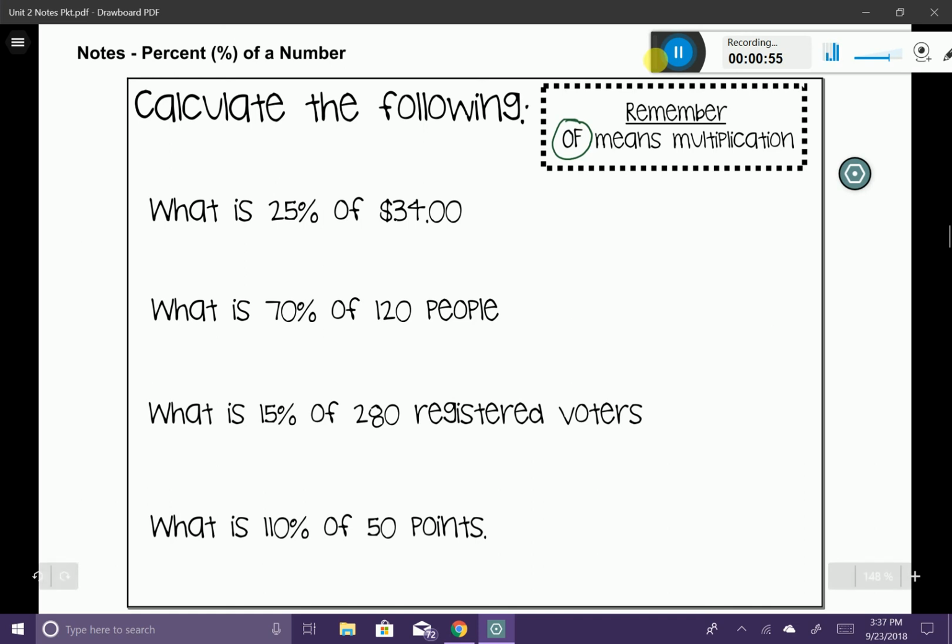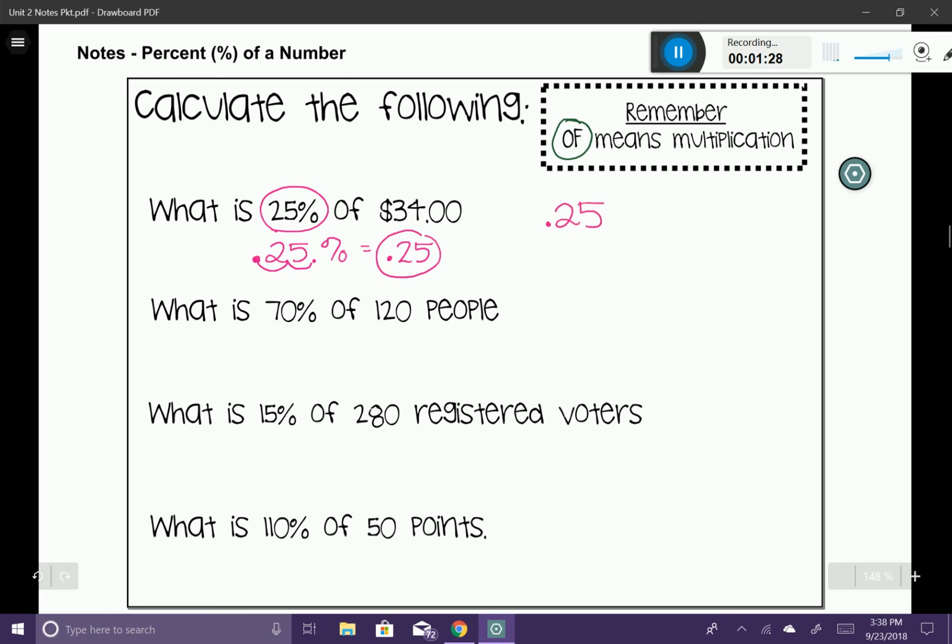What is 25%? Well, anytime that you have a percent, you have to take that percent and change it into a decimal. To do that, we started with this, 25%. We have to move it into a decimal by moving the decimal 2 times to the left, giving us 0.25 or 25 hundredths. Now, this is going to be the decimal that we're going to use for the problem.